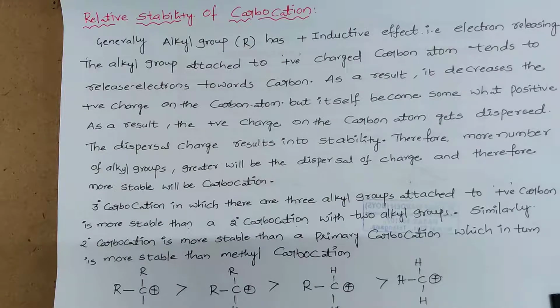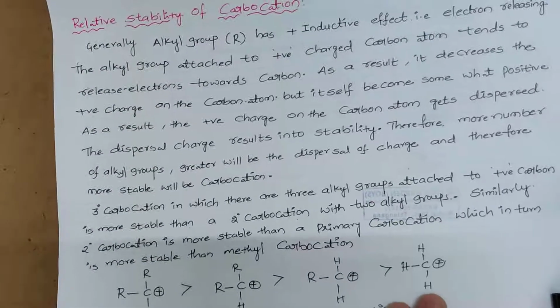That is one important point we need to remember here. They may ask the question: write the stability order of the primary, secondary and tertiary carbocation. We need to remember one simple point: the tertiary carbocation is more stable than the secondary carbocation, which is more stable than the primary carbocation. That is the point we need to remember.